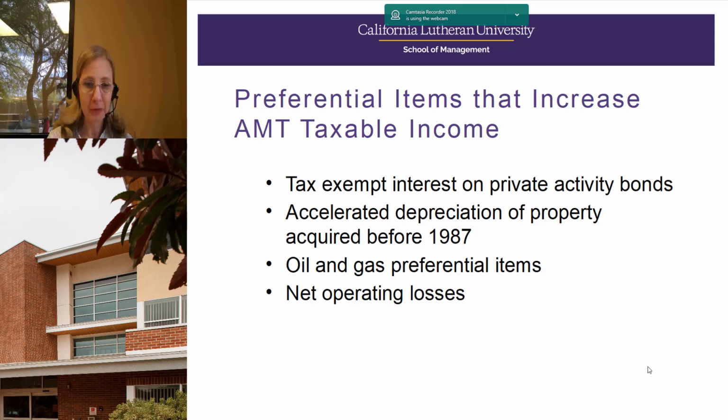Some of the oil and gas preference items. So oil and gas has depletion. It's like depreciation. It has its own set of rules for regular tax purposes and for alternative minimum tax. That will be added back, and there'll be no adjustment later on. And also net operating losses. Sometimes those are permanently disallowed.